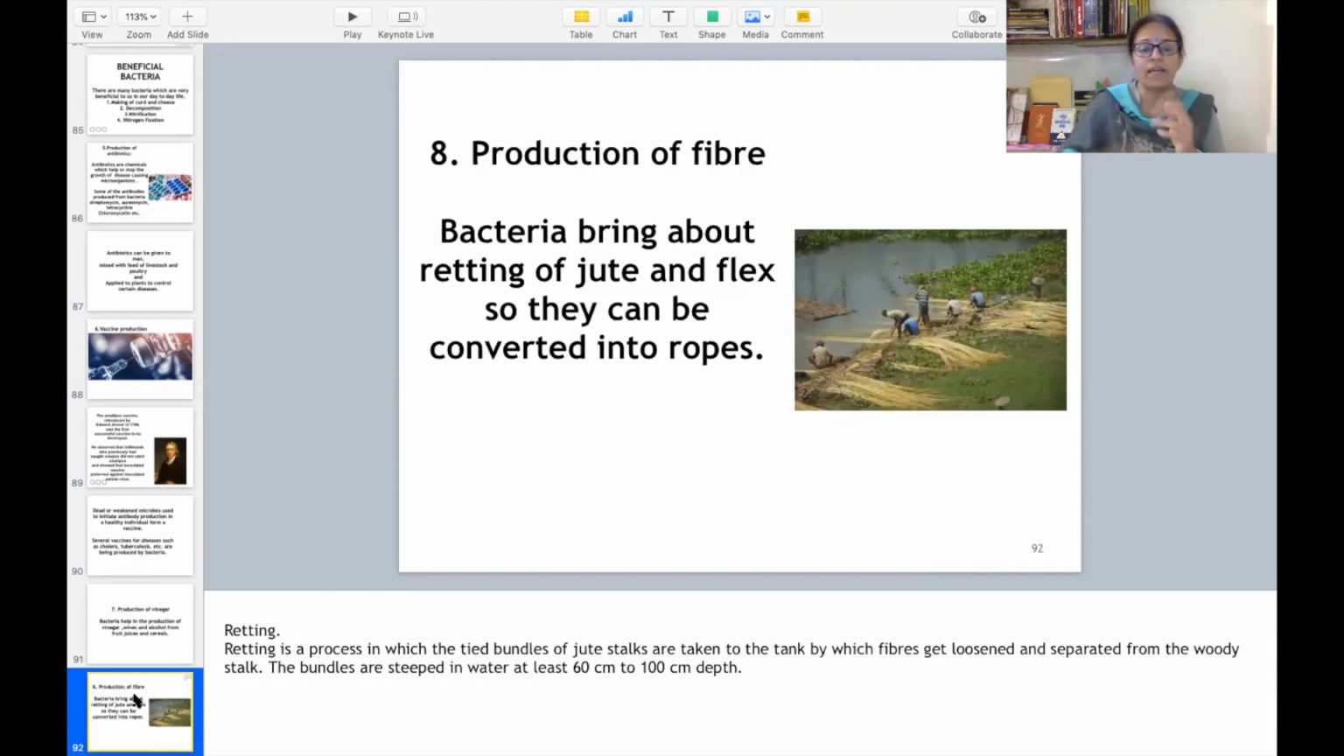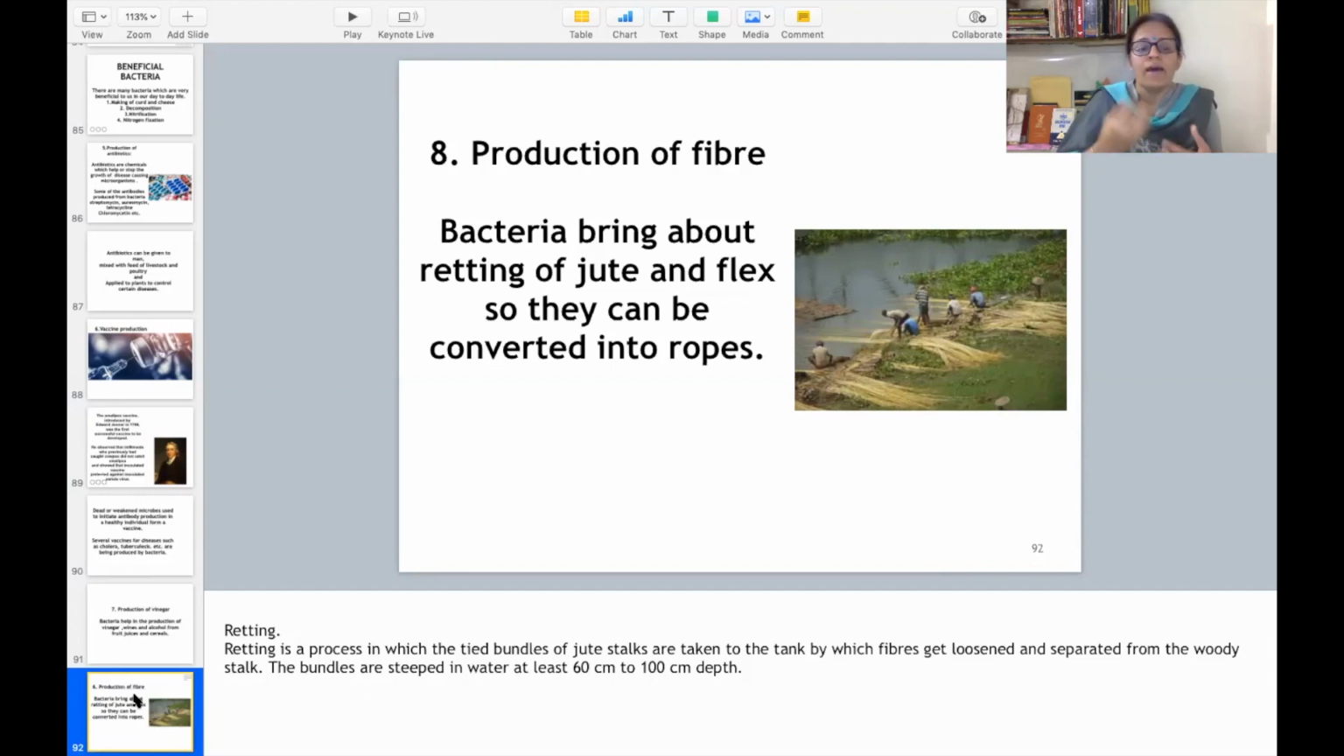Now retting क्या होती है, ठीक है? सबसे पहले बच्चे पूछेंगे jute and flax क्या होता है? बेटा jute and flax are the plants. These plants are used to form ropes. But seedha plant is not used as rope. Directly we cannot get the ropes from that plant. What we do is the retting of jute and flax.